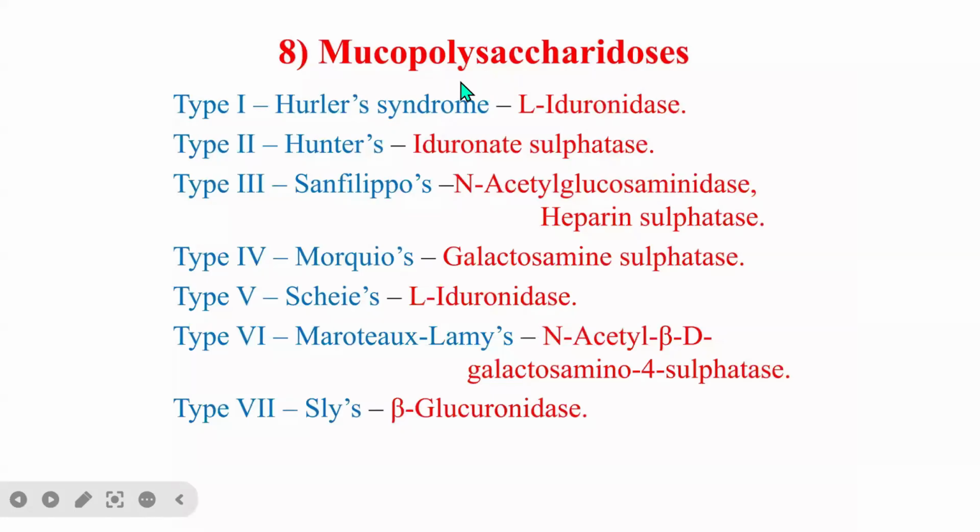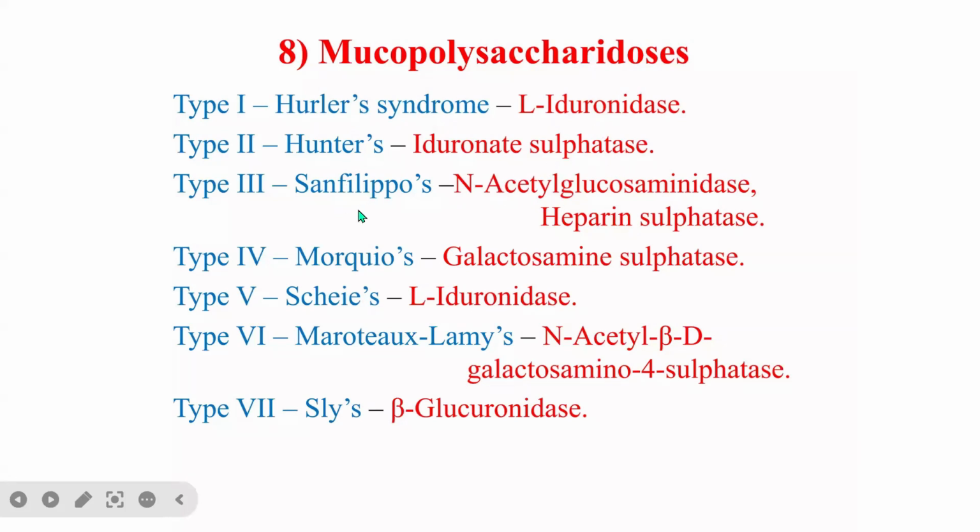So we have mucopolysaccharidoses. We have type 1, type 2, type 3, type 4, type 5, type 6, up to type 7. The type 1 disease is called Hurler's syndrome, and it is due to L-iduronidase deficiency. And we have type 2, which is called Hunter's, and it is due to iduronate deficiency, or iduronate sulfatase deficiency.